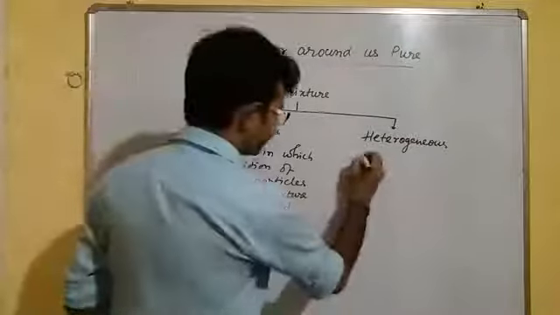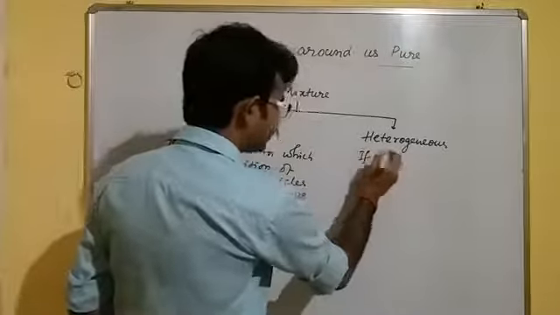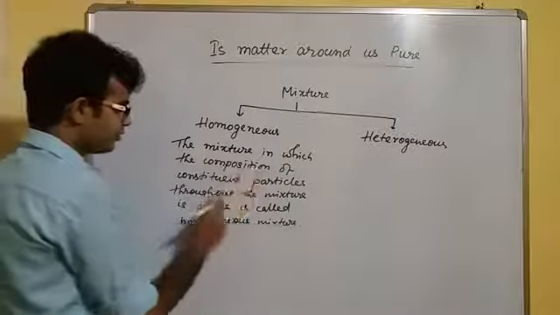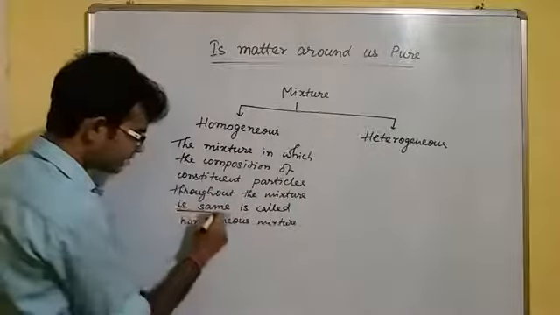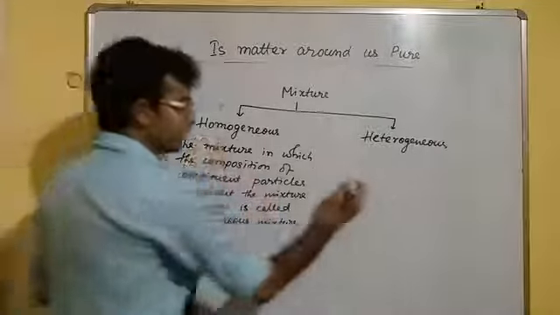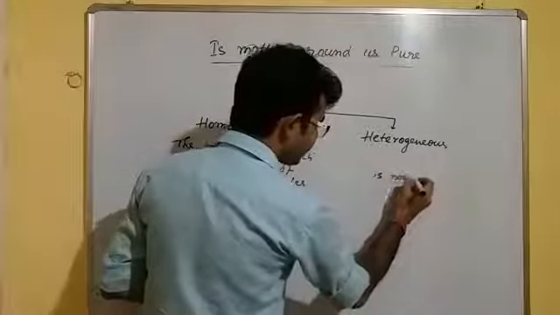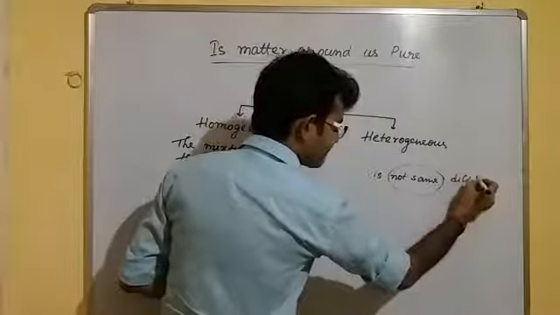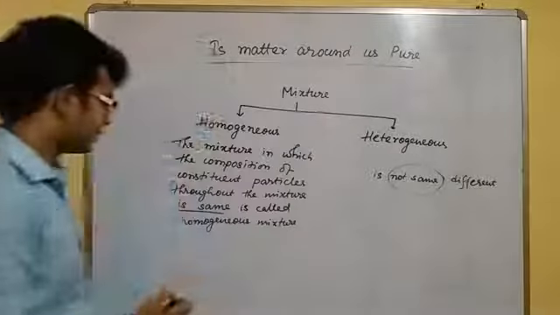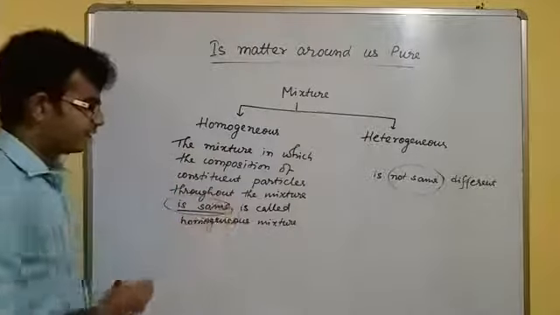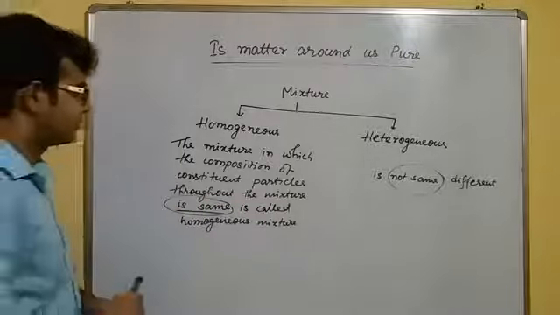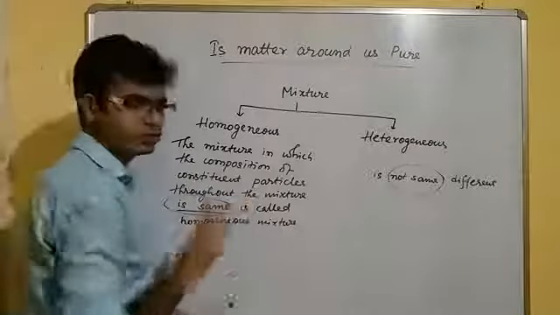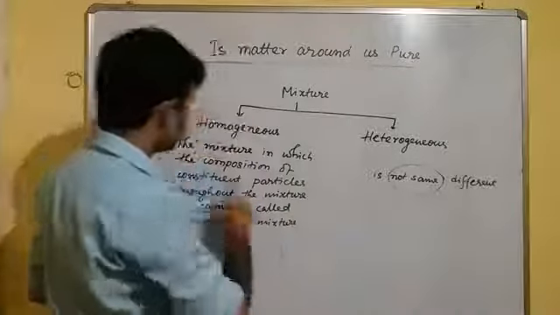Now, if it is different, I am not writing the definition here, just whatever you have to change: the mixture in which the composition of the constituent particle throughout the mixture is same for homogeneous, and is not same, or you can write is different. Just here you have to change. If you write that the mixture in which the composition of the constituent particle throughout the mixture is same is called a homogeneous mixture, then what will be the heterogeneous mixture? You have to write the same.